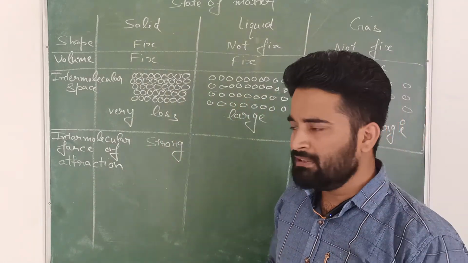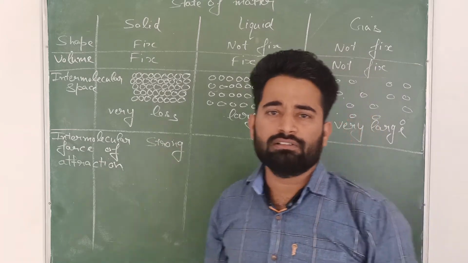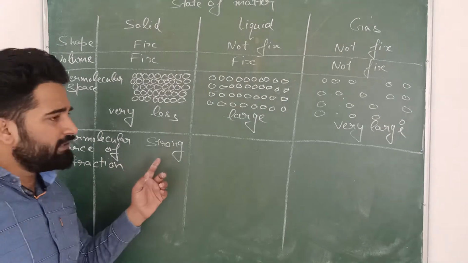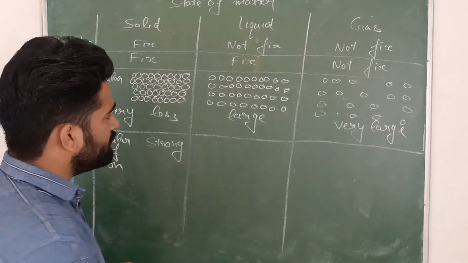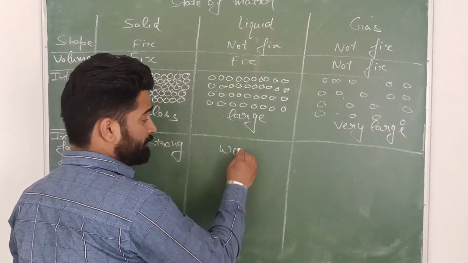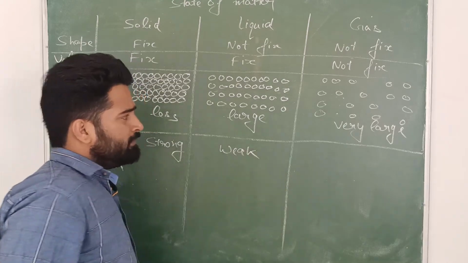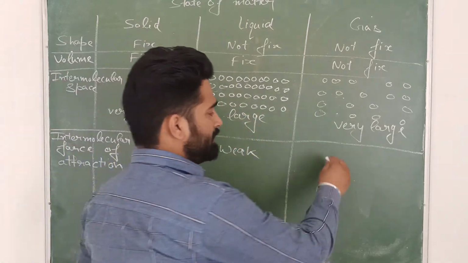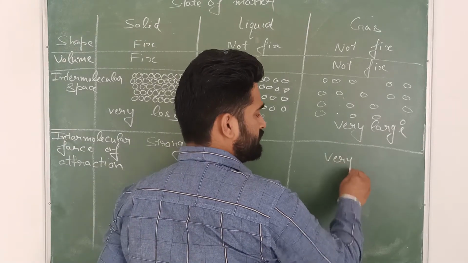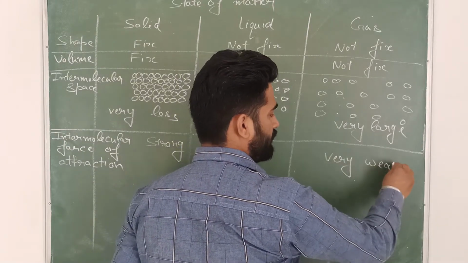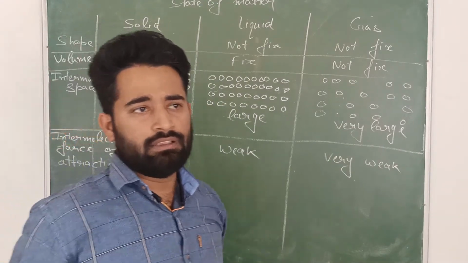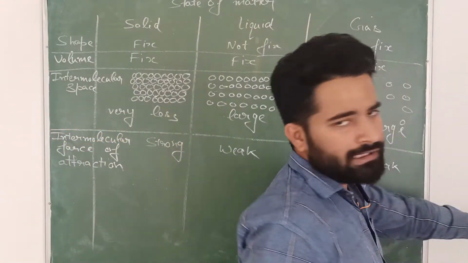Intermolecular force of attraction means attraction between the particles. They have very strong intermolecular force of attraction. And here, they have weak intermolecular force of attraction because particles are loosely packed. They have very weak intermolecular force of attraction because particles are very loosely packed.